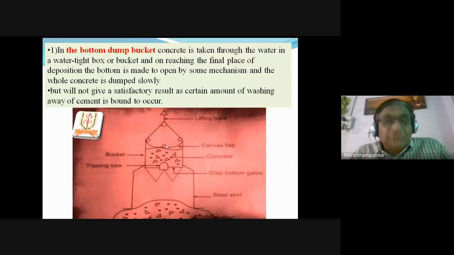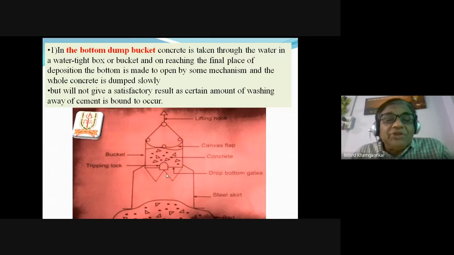In this bucket, the concrete is poured either from the transit mixer or with the help of pumps. When the bottom portion of the bucket is closed, or these gates are closed, it is filled with concrete outside the water, and later on this bucket is brought above the water where we want to place the concrete inside the water.